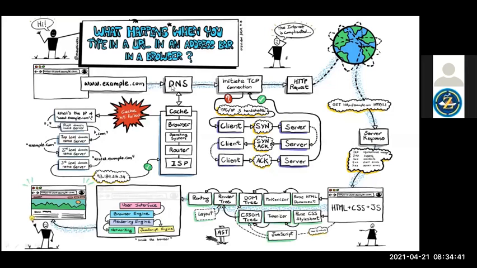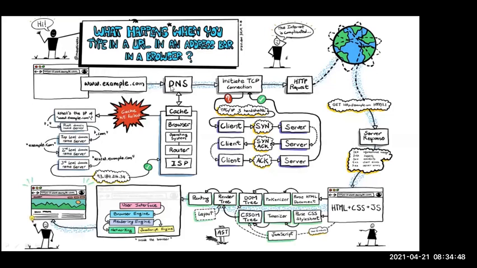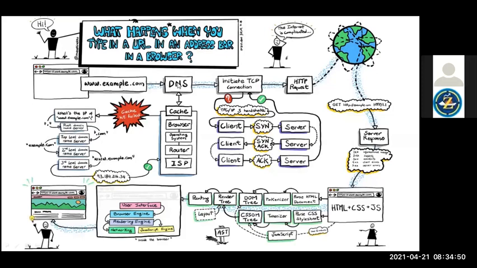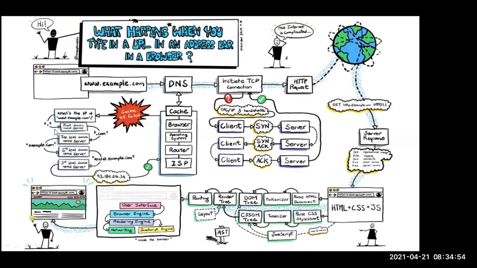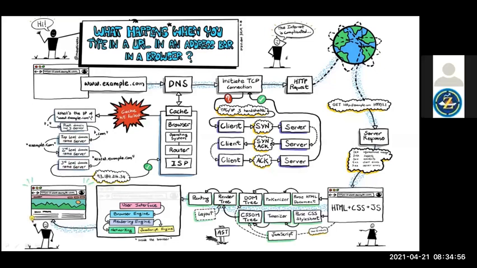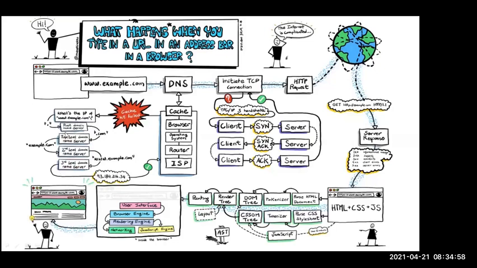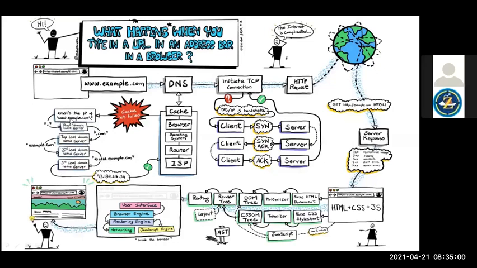It will resolve your name, Amazon or example or Google, whatever it may be, to an IP address. Are you able to see my mouse rotating, right? So in this diagram, what's the IP for www.amazon.com or example.com? Inside the DNS it will come and hit and check for the IP address.